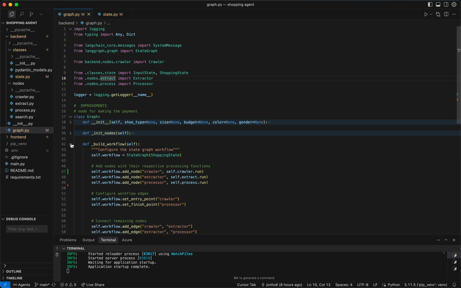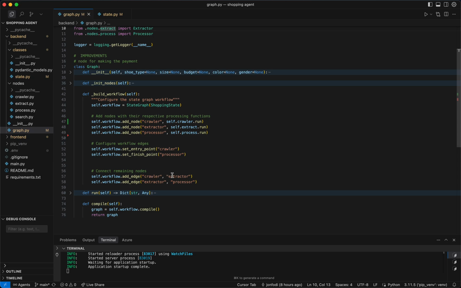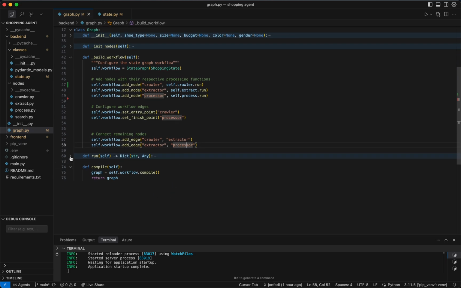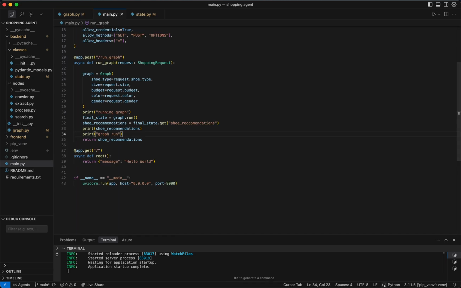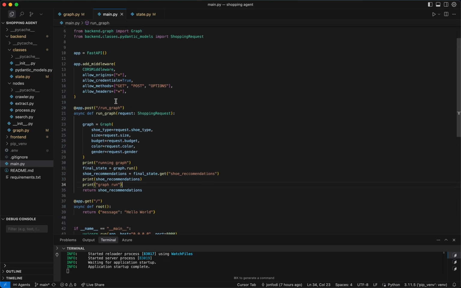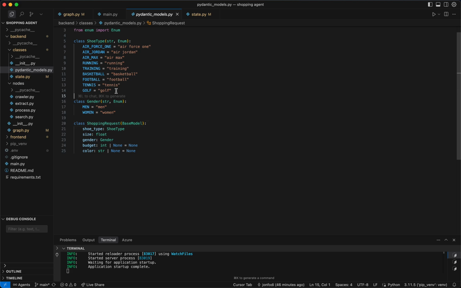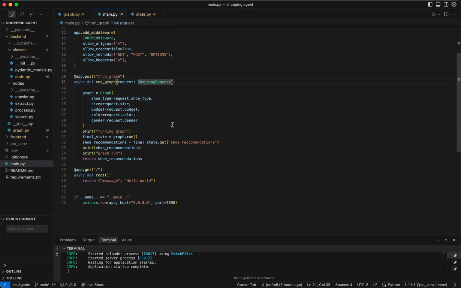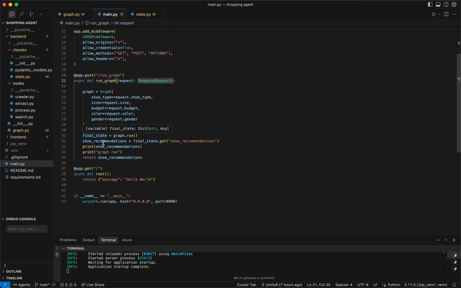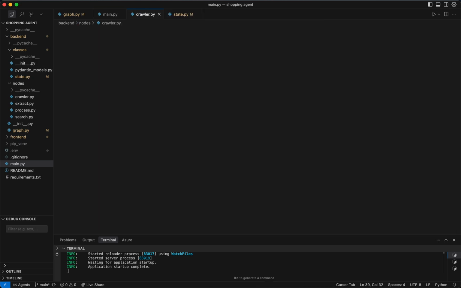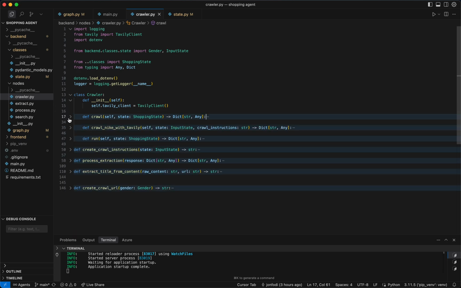So here's the graph class. As you can see, it goes crawler, extractor, processor, and then we're just compiling the graph here. The app itself is FastAPI. It has this run graph endpoint using Pydantic to make sure that these fields are enumerated and validated, because it's very important for our search. Here we get back the final shoe recommendations and return it to the front end, which I'll show you in a bit. We can start with the first node, which is process.